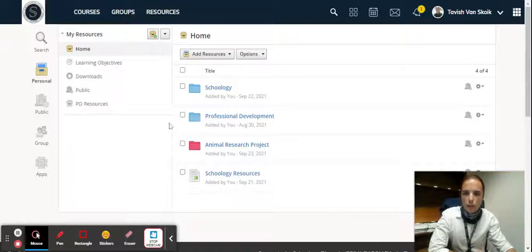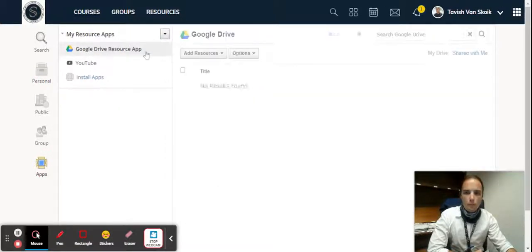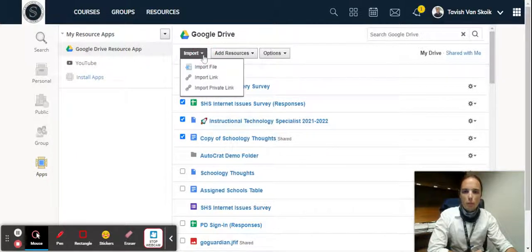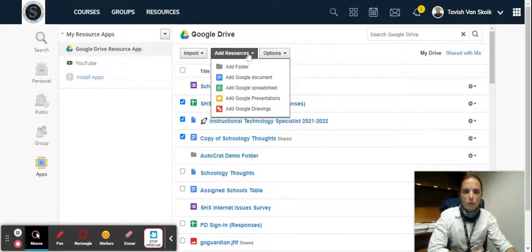Okay, let me show you how to add a Google Drive resource so that you're able to use it for an assessment or an assignment. Over here in the Resources tab at the top, make sure that you've enabled the Google Drive integration by clicking the apps on the left. And if you see this up here, if there's nothing here, or if there's an approve, make sure you've clicked approve before you can see your entire Google Drive. Then you may add individual resources by importing here, or you can add resources to a specific folder.